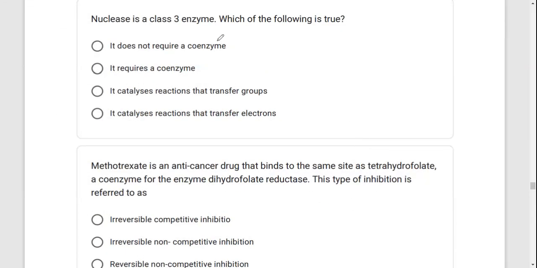Nuclease is a class 3 enzyme. Which of the following is true? It does not require a coenzyme. True or false? This is true. Class 3 and class 4 don't require a coenzyme. It does require a coenzyme? No. Catalyzes reaction that transfers groups? No. Catalyzes reaction that transfers electrons? No. Okay. So the best option there is option number 1.